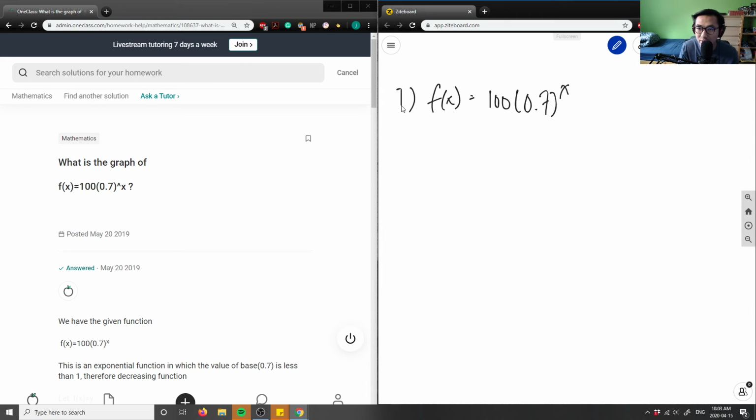All these are great questions, and I'm going to give you a hint. If I have a function with x in the exponent, 0.7 to the power of x, this here is an exponential function. The 0.7 is the base of the exponent, and it is less than 1. It's between 0 and 1 specifically. This function is actually a decreasing exponential function. So I'll give you those two pieces of information to work with.